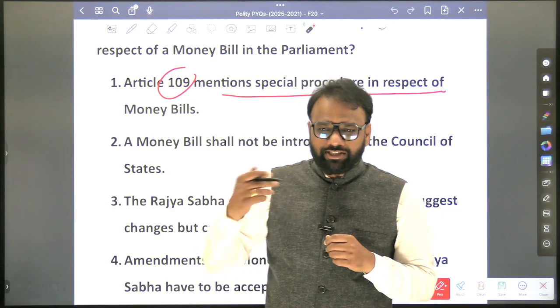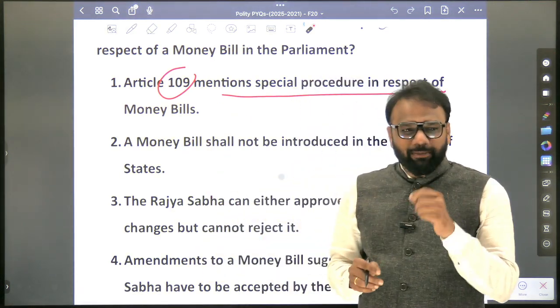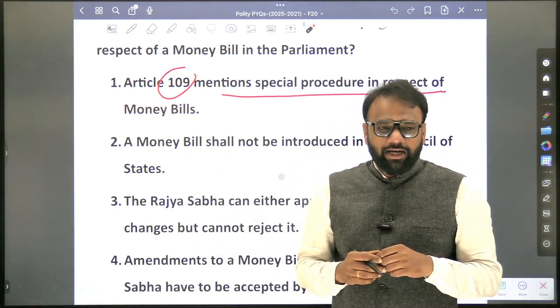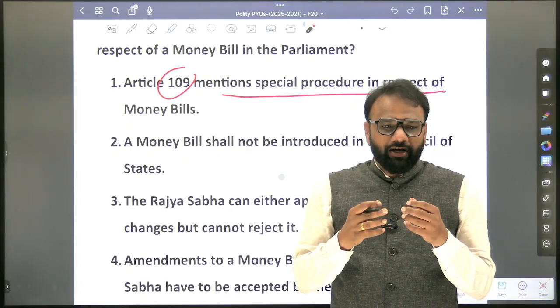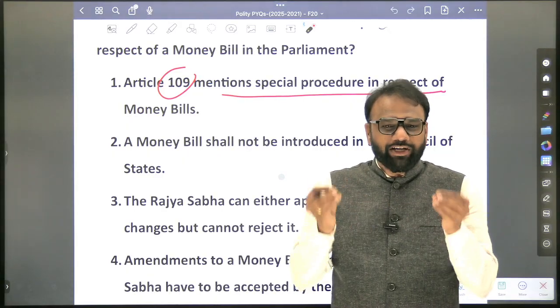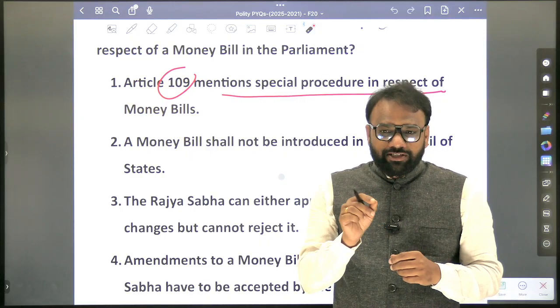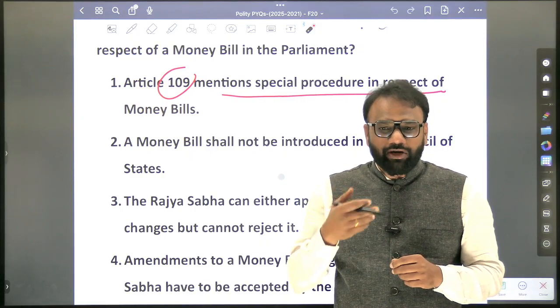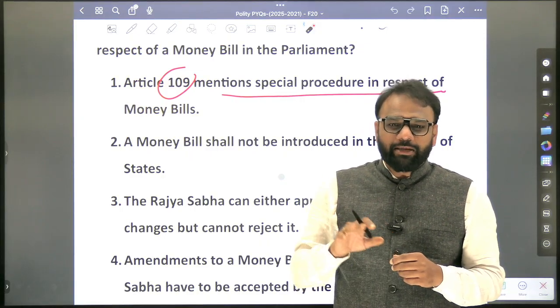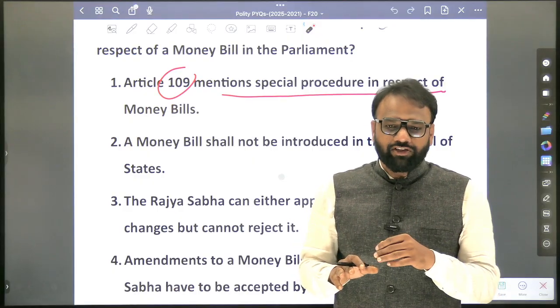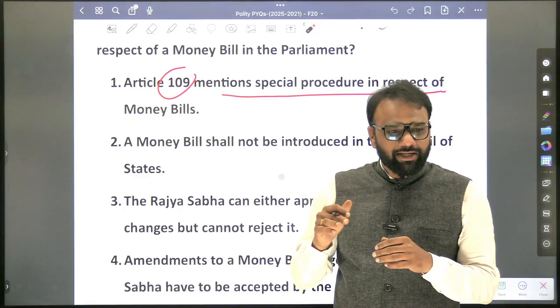In the examination next year, if he makes a statement, Article 353 discusses how the emergency provision has to be introduced in the Parliament. If it speaks something about that, then what will be your conclusion? The statement to be true. Even though you are not aware of what 353 says, you will come to a conclusion that the statement is true.